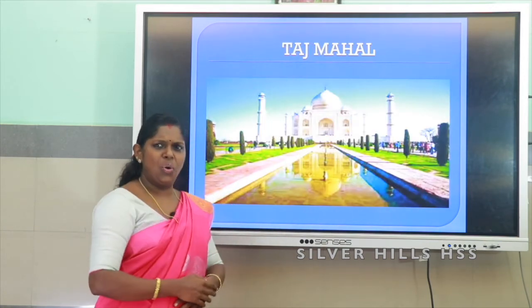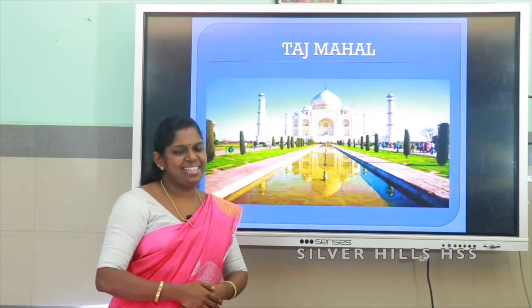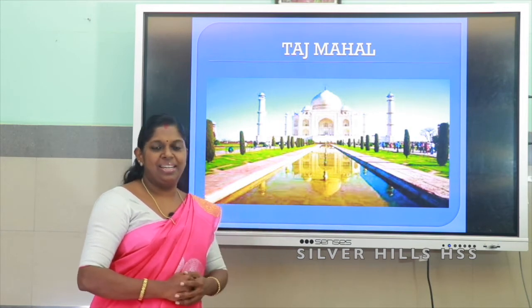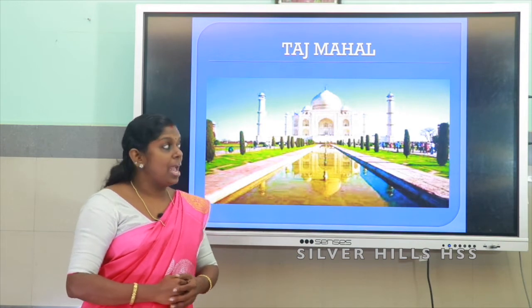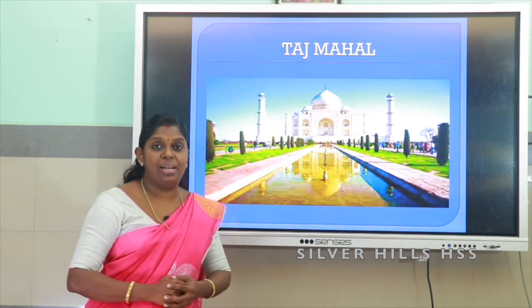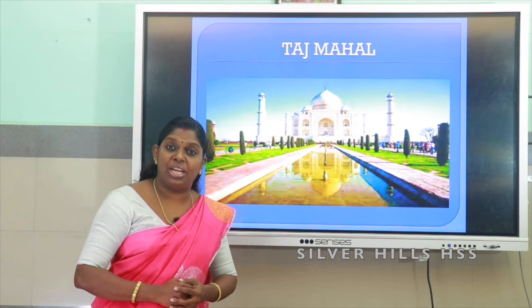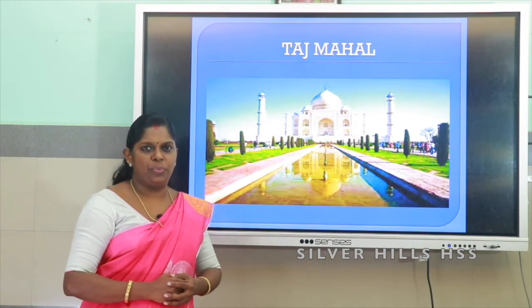Just see, all of you know what is it? Yes, it is Taj Mahal. And do you know from where they have taken the style and the form of Taj Mahal? Actually, they have taken it from Humayun's tomb.